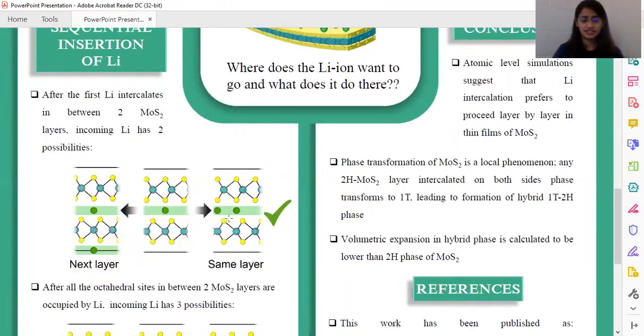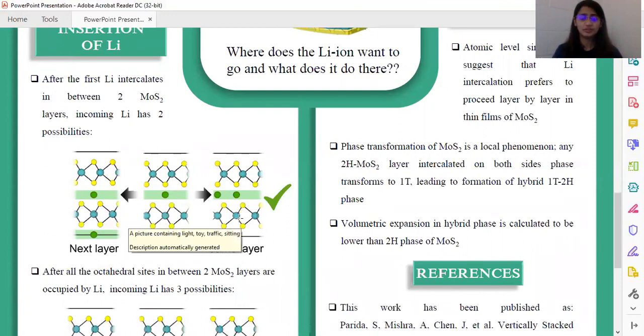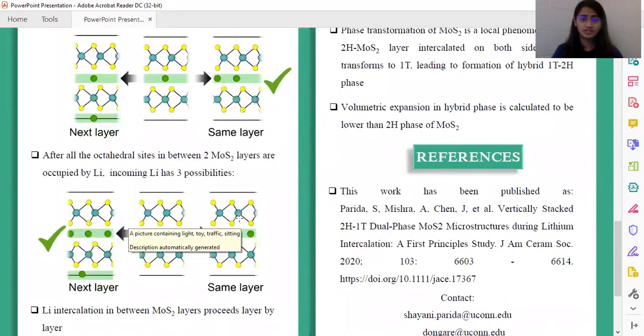Our energy calculations suggest that incoming lithium would actually go into the same layer as the first, and this suggests that lithium insertion in between two layers opens up a channel that would facilitate more lithium to come into the same layer until all the octahedral or six-fold coordinated sites are occupied.